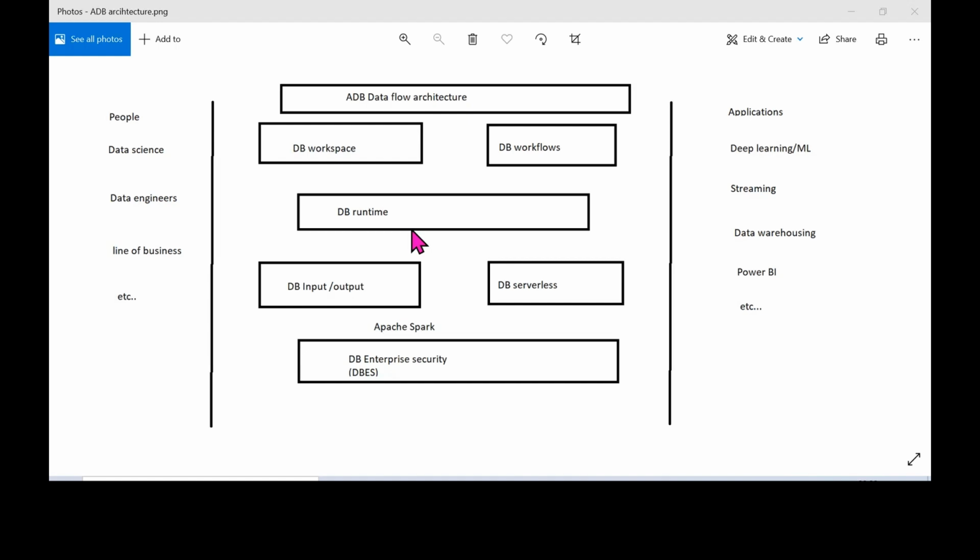All right, so for that we have the Databricks runtime version. There are a few different Databricks runtime versions available, and I will show you that once I create the workspace. How to create a cluster, how many kinds of clusters are available, and what the different nodes present in a cluster are, I'll also tell you. After that, we have Databricks input and output. That is nothing but what the input to your notebook or Databricks account is, and what the output is.